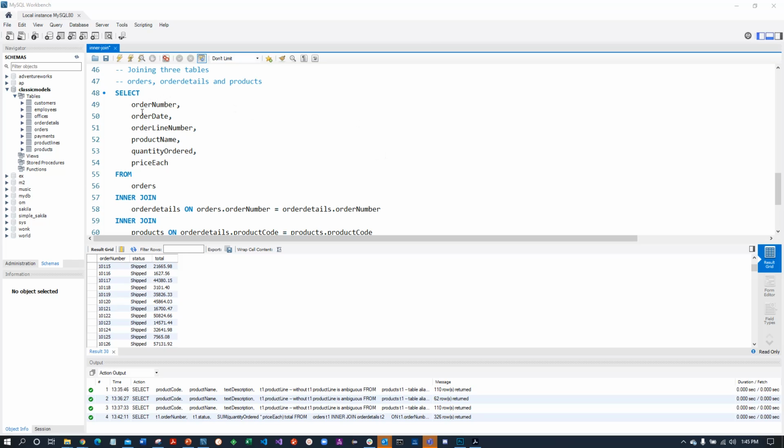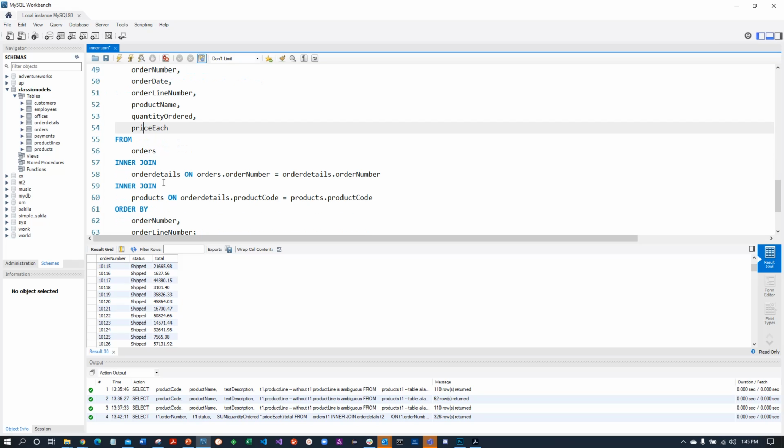Notice we're not calling out the table names here because they're not ambiguous. These columns exist uniquely in each of the tables that we've joined here. You can put the table names in front of these column names, no problem with that. In fact, it might make your query easier to read, but it's not required as long as the column names are unique per the tables we've joined. So again, joining it 2 by 2, and we'll take a look at the entity relationship diagram in a second.